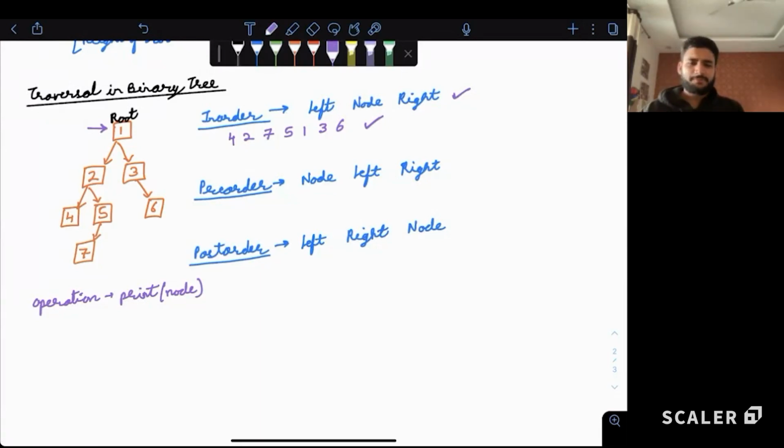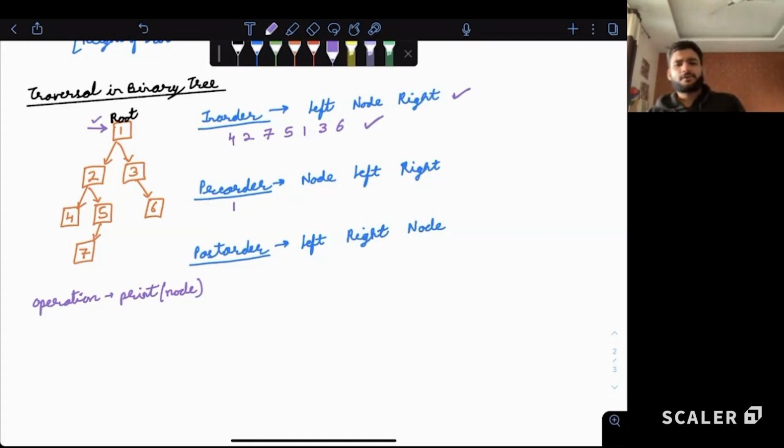If we have to see pre-order traversal, how does it look? We start from the root node 1. We will say 1 is giving priority to itself first. So we are giving priority to the current node first. Alright? So 1 will print itself.